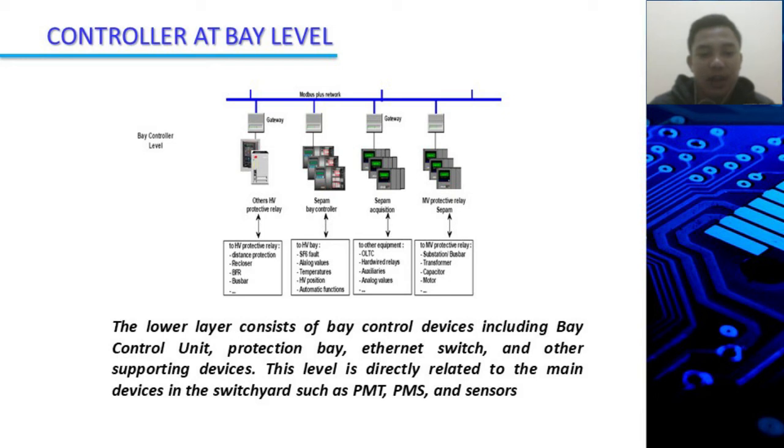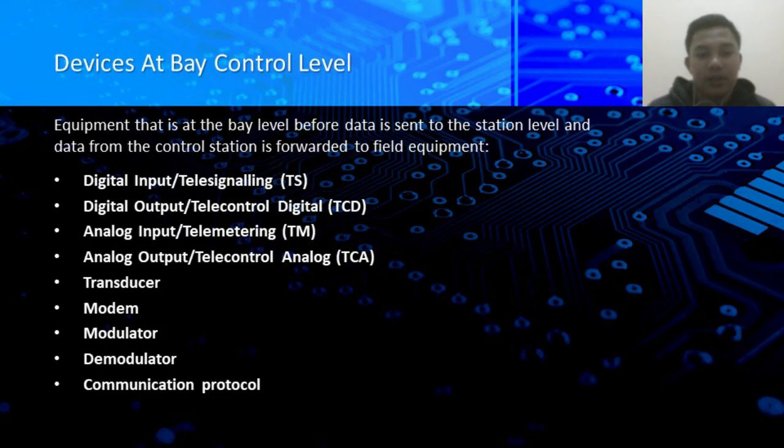Later, the data received by the sensor in the field will be transferred or converted by the controller before being sent to the RTU device at the control level. For example, equipment that is at the bay level before data is sent to the station level, and data from the control station is forwarded to the field equipment.